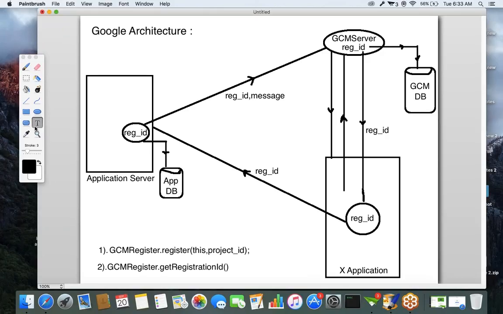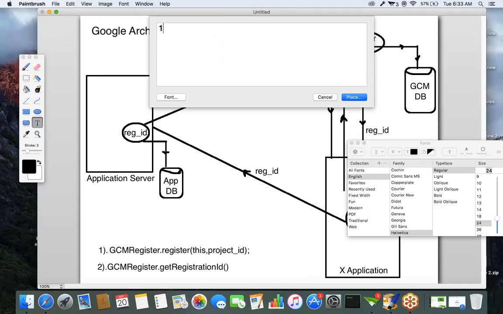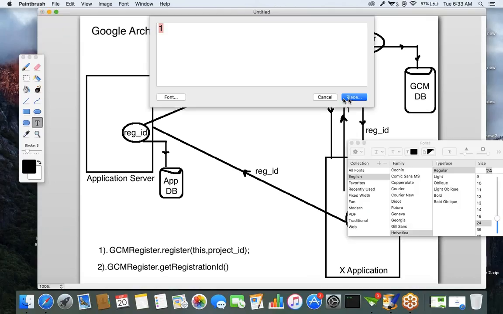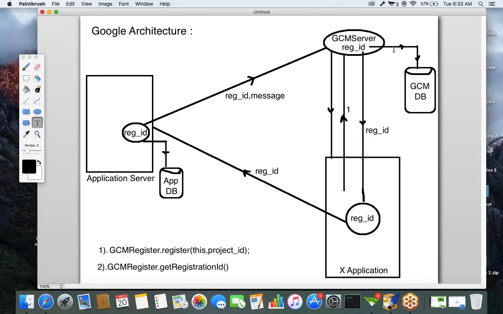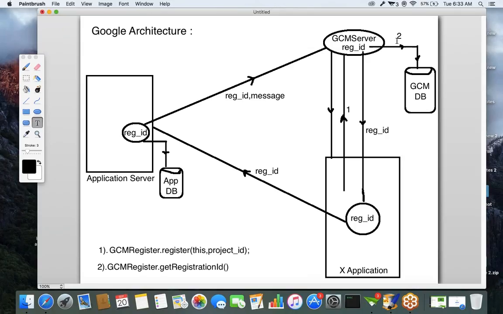I'll give the steps once again. This is the first step: the application server will make a request to the GCM server. Next, the application server is going to generate the registration ID, and it's going to store the registration ID in the GCM server database.